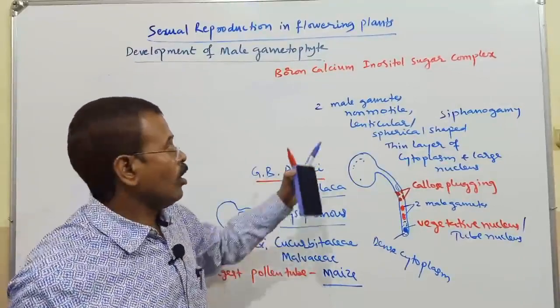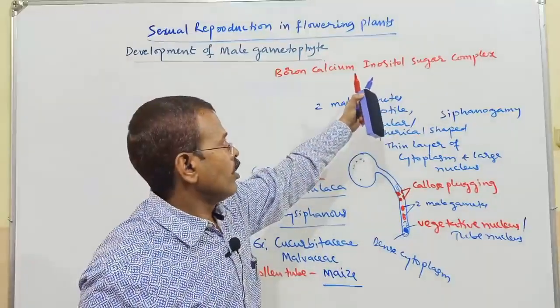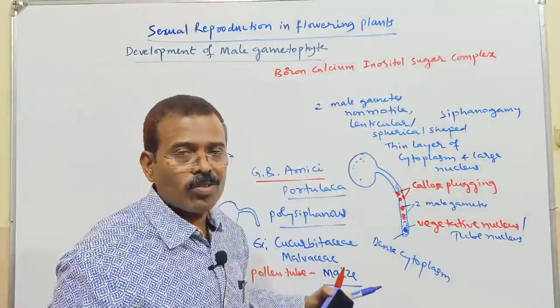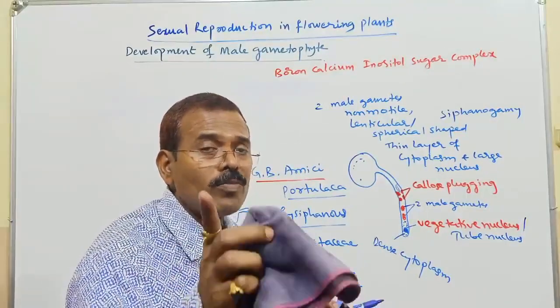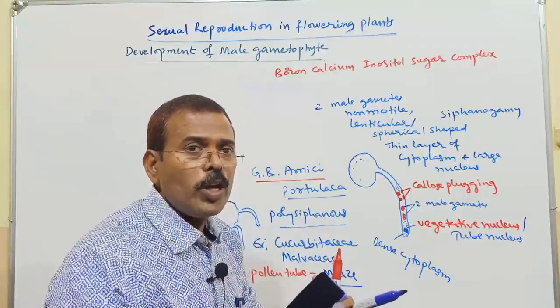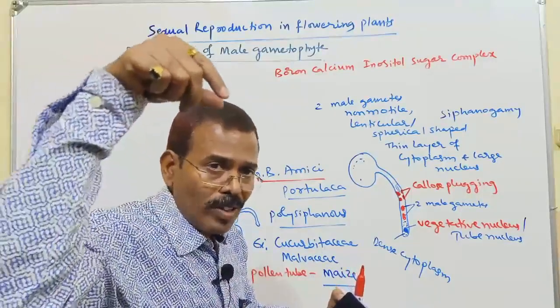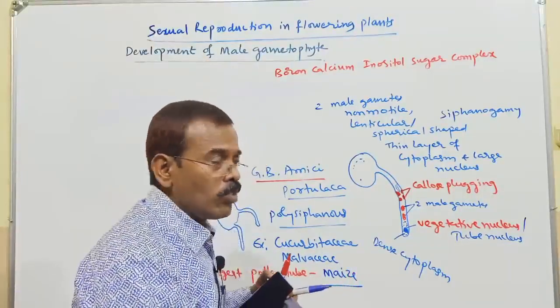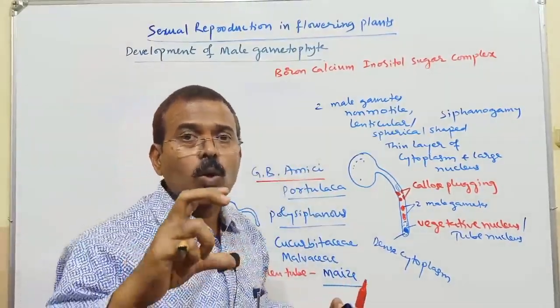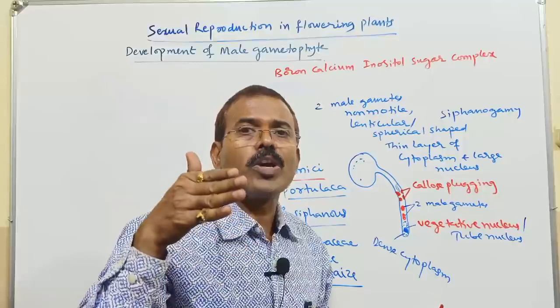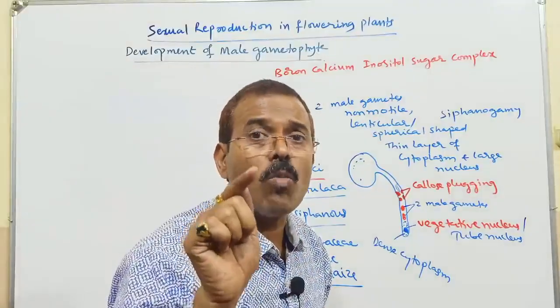So remember, boron, calcium, inositol sugar complex help in the germination of the pollen grain to form the pollen tube. So the pollen tube grows in length in response to the chemical substance. That kind of movement, a growth response due to a chemical substance, is called chemotropic movement.